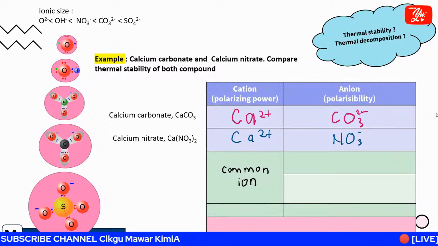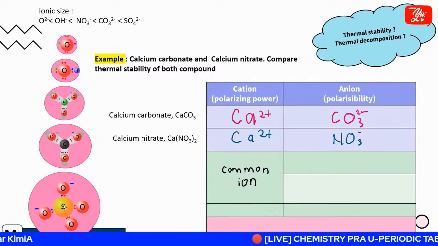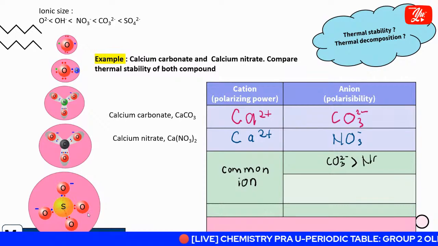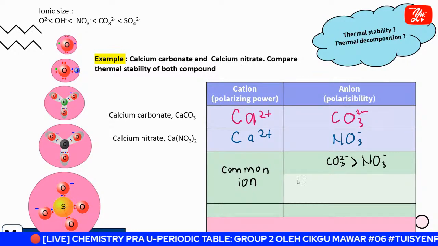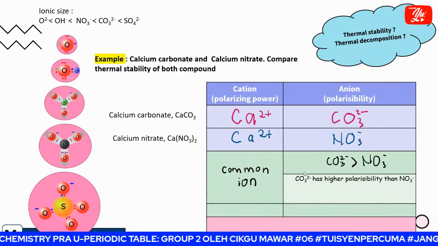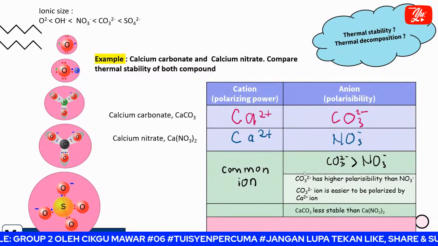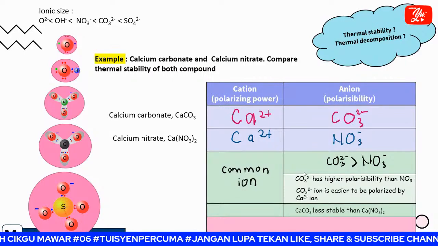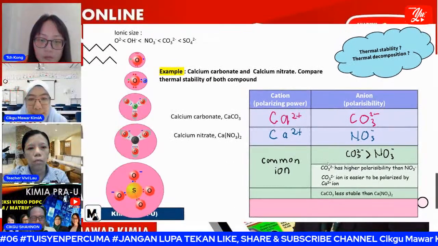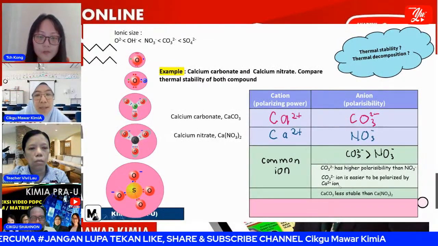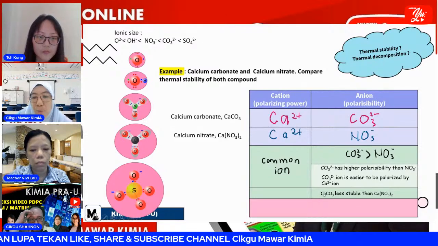For polarizability, the larger size has a higher polarizability. So once again, carbonate here, nitrate here. Carbonate has a larger ionic size, so it has higher polarizability. It's easier to be polarized and less stable. When you want to compare the stability, don't forget to write the full compound.